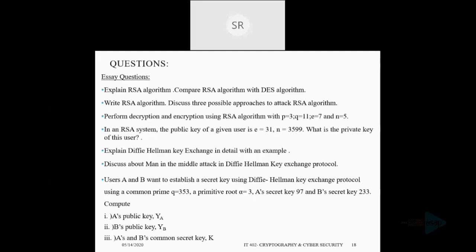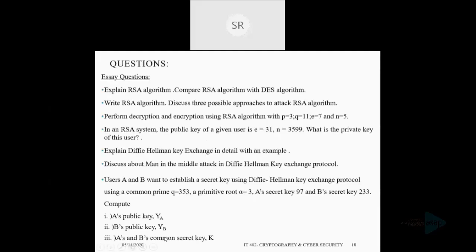protocol. Then using a common prime number Q is equal to 353 and a primitive root alpha is equal to 3. See, the global quantities are given here, that is the prime number and primitive root. And see, A's secret key is given here, 97, and B's secret key is given here, that is 233. That means the private quantities of users A and B are given here. You have to compute their public quantities, and you have to compute the common secret key K.